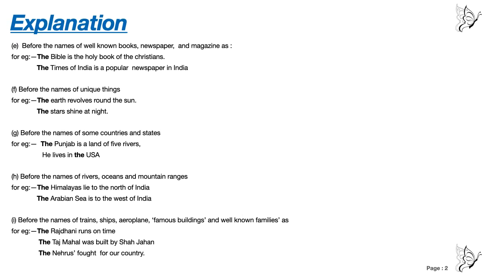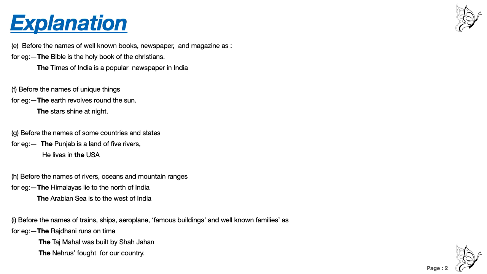Number E: before the names of well-known books, newspapers and magazines, as in, the Bible is the holy book of the Christians, and the Times of India is a popular newspaper in India. Before the names of well-known books like the Gita, the Quran, the Bible, the Guru Granth, all these are well-known books. Yes or no? Not for any science or maths or English book you are going to write "the", but before well-known books and well-known newspapers, like the Times of India, the Hindustan Times. There are so many names of different newspapers.